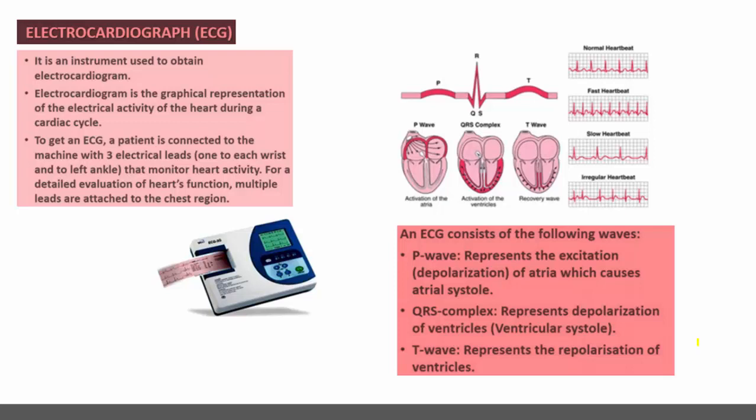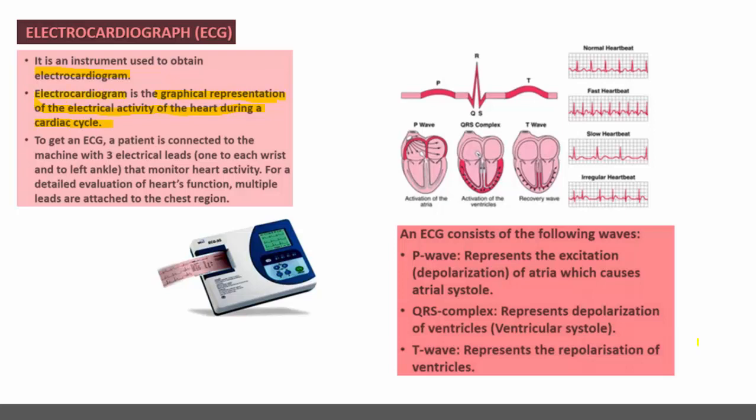Then the electrocardiograph, that is ECG, the machine which is used to obtain the electrocardiogram. The electrocardiogram is the graphical representation of the electrical activity of the heart during every cardiac cycle. How much potential is generated during the auricular contraction and during the ventricular contraction is measured with the help of a graphical representation.